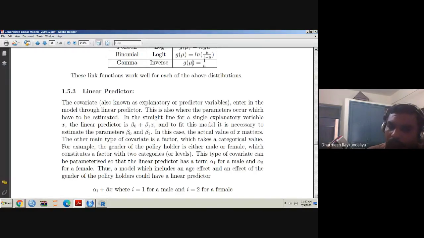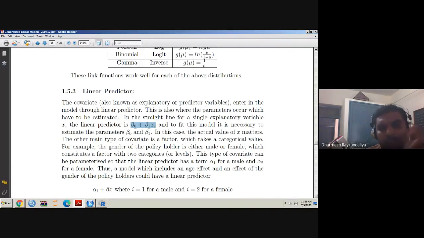In the straight line for a single explanatory variable x, the linear predictor is given by beta 0 plus beta 1 x. To fit this model, it is necessary to estimate the parameters beta 0 and beta 1. In this case, the actual value of x matters. Okay, so here the x matters. X is a covariate, and that is how it directly enters the linear predictor.